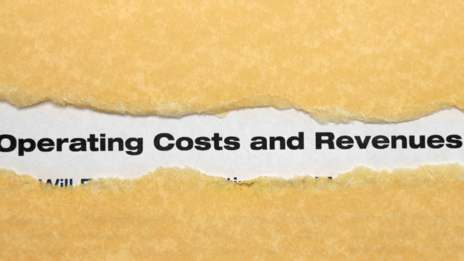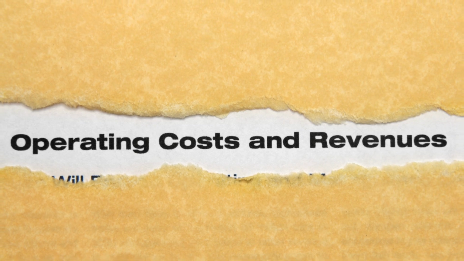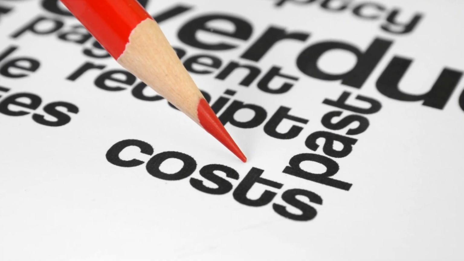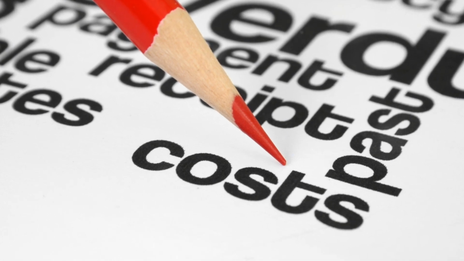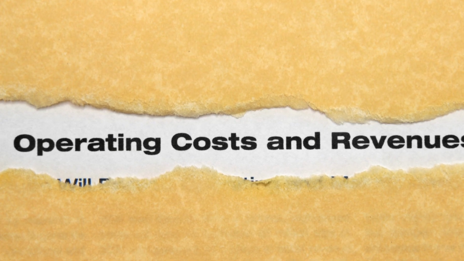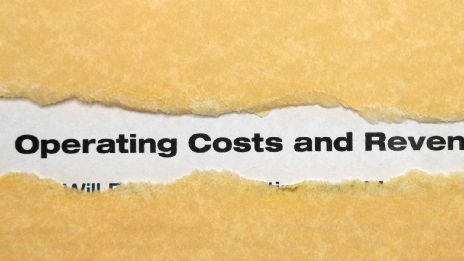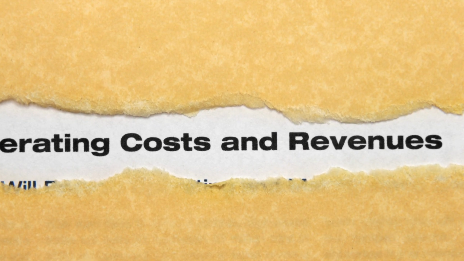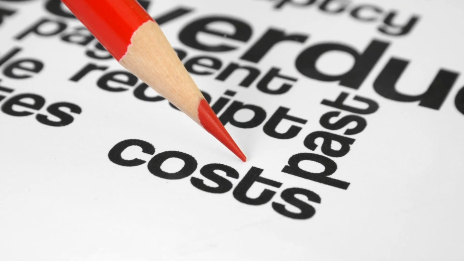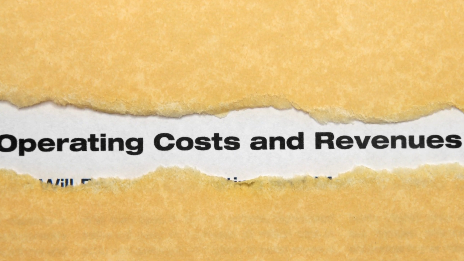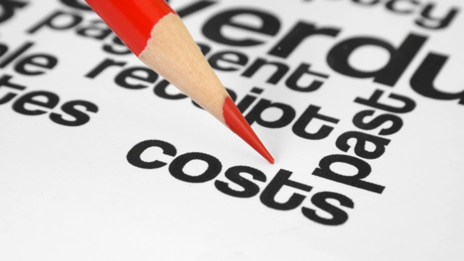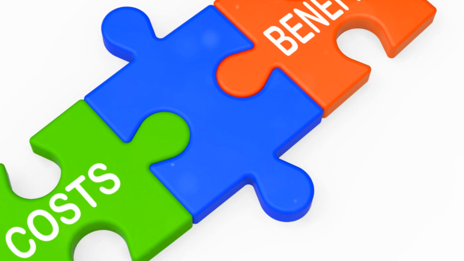Next, we have costing. This is the process of determining the costs associated with a product or service. It's like detective work where you track down every penny spent from the raw materials to the final packaging. It's not just about what you spend money on, but also how much of it you use. By understanding costing, businesses can make more informed decisions about pricing, budgeting, and profitability.